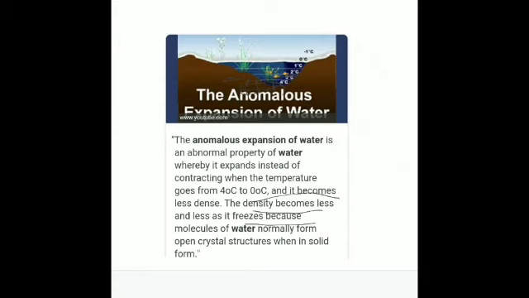So, we can sum up and say that water has minimum volume and maximum density at 4 degrees Celsius, and the expansion of water when it is cooled from 4 to 0 degrees is called anomalous expansion of water. So, the anomalous expansion of water helps the aquatic animals to survive in cold conditions.